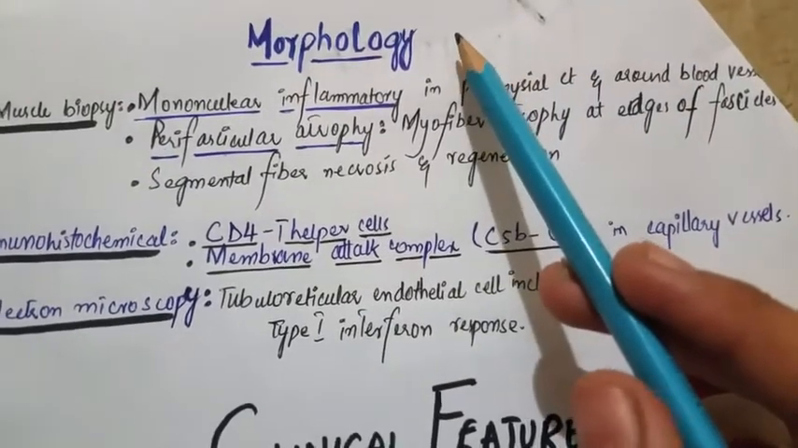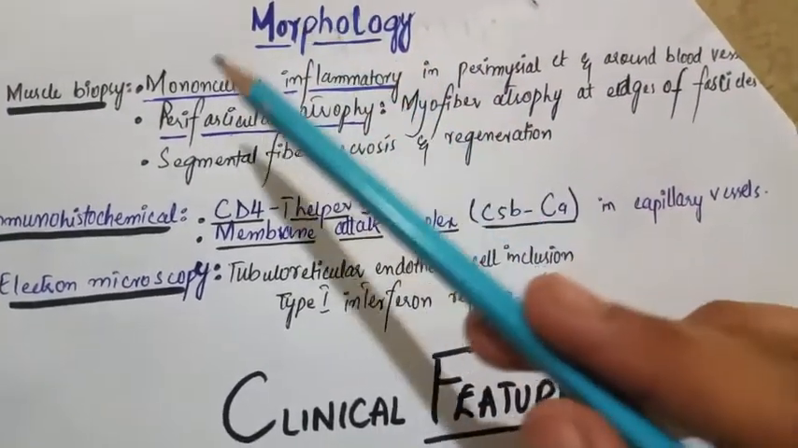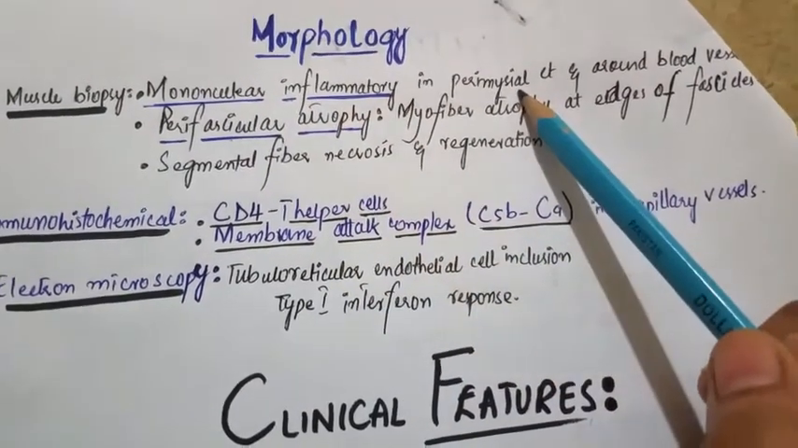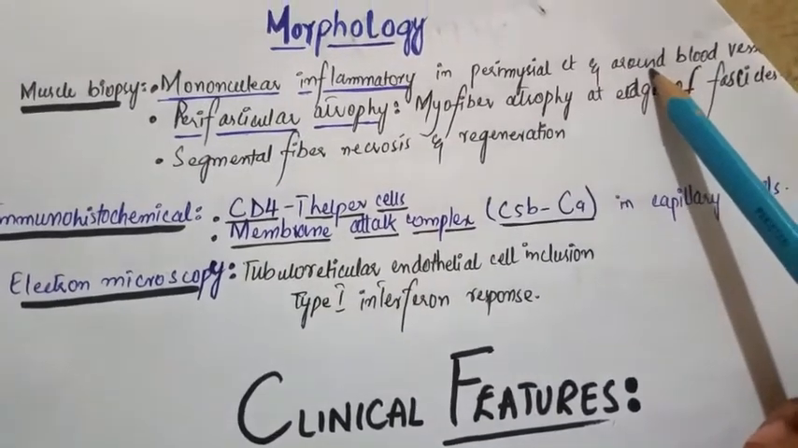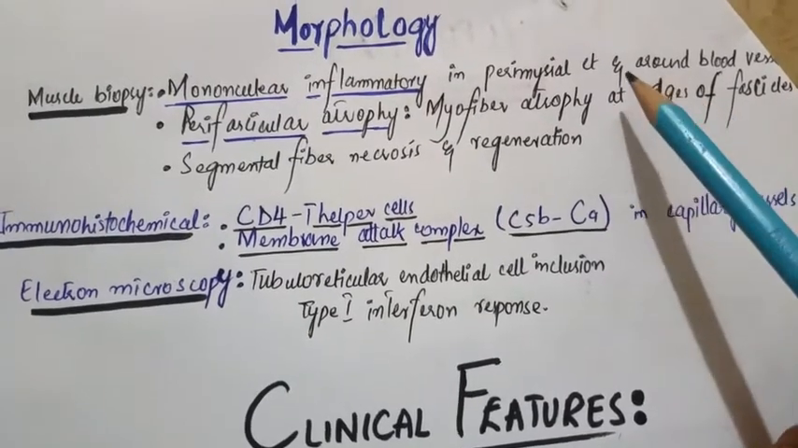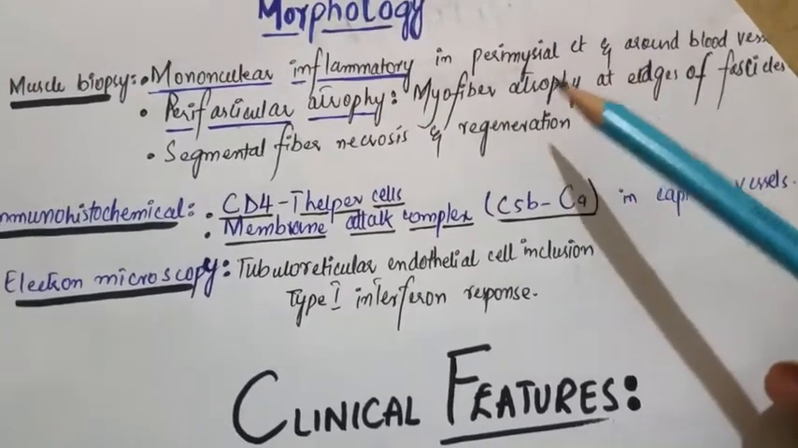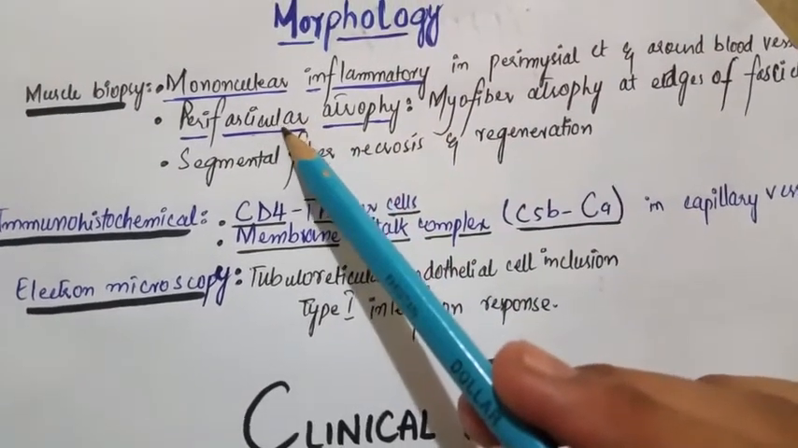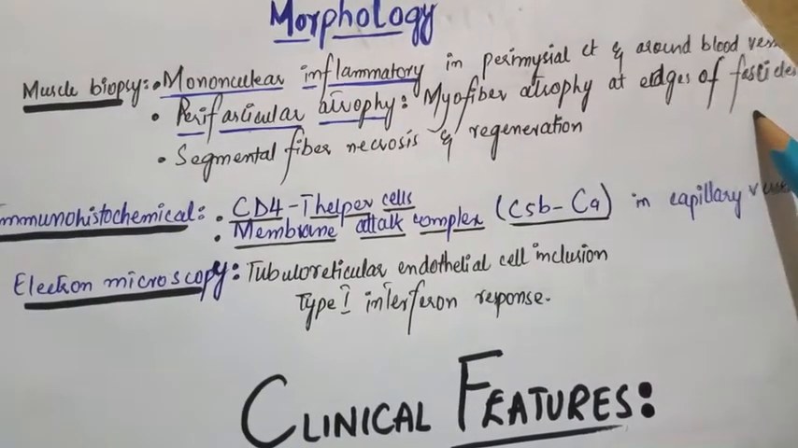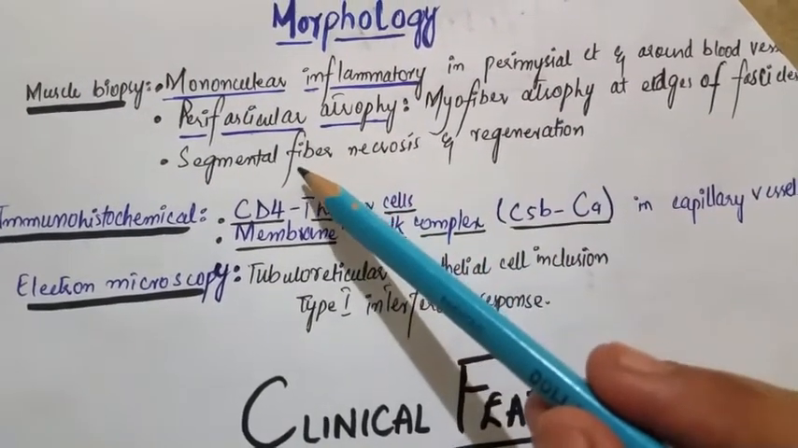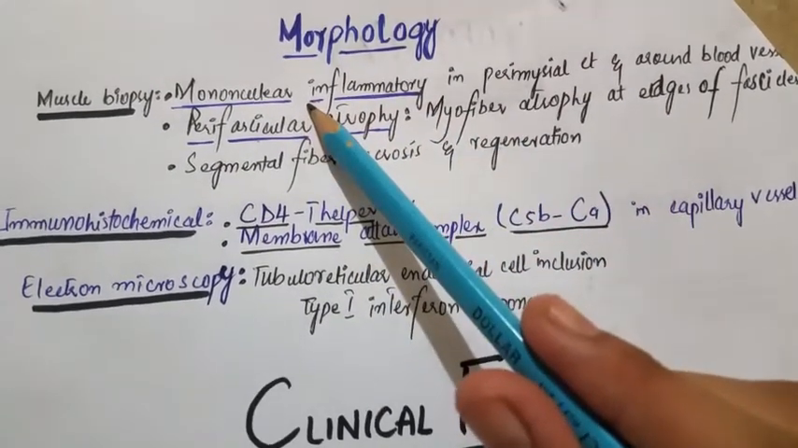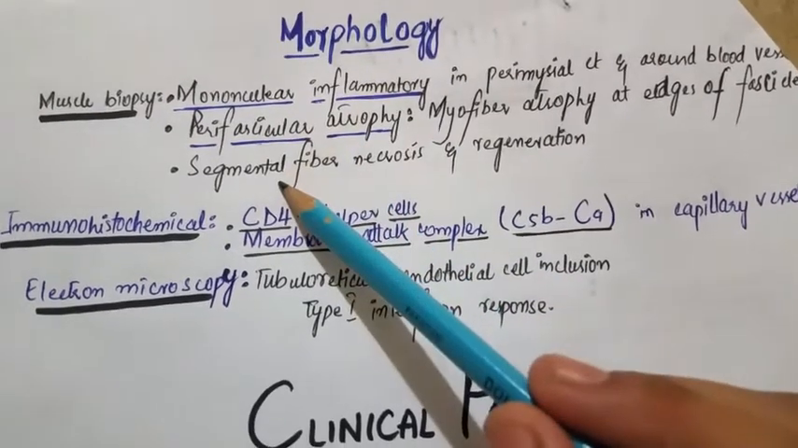Now come to the morphology in dermatomyositis. Muscle biopsy will show infiltration of mononuclear inflammatory cells in the perimysial connective tissue and around the blood vessels, because there is an obvious injury to the blood vessels of the muscles. We can also appreciate the perifascicular atrophy, which is myofiber atrophy present at the edges of the muscle fascicles. There will be segmental fiber necrosis and regeneration. Mononuclear inflammatory cells, perifascicular atrophy, segmental fiber necrosis.